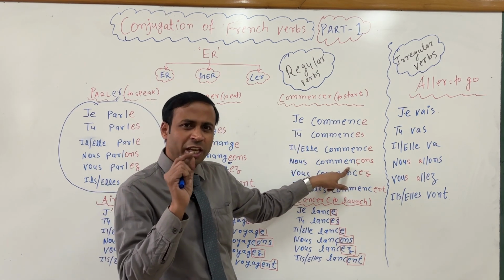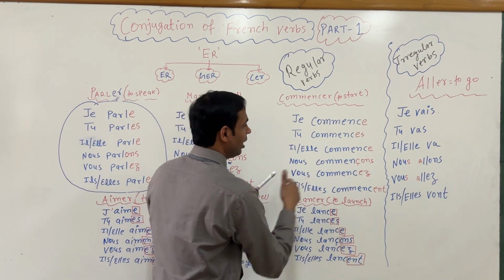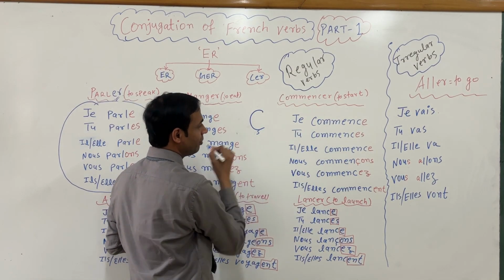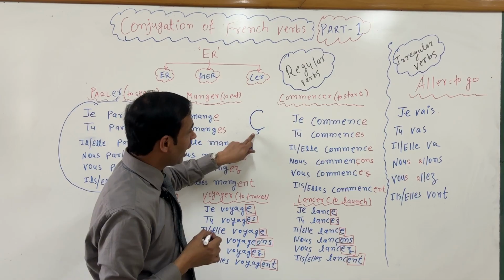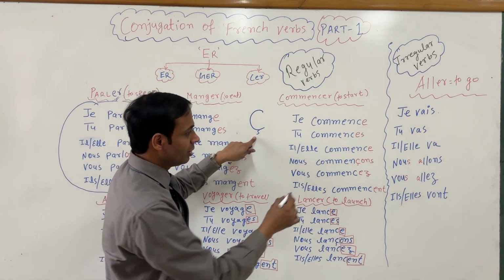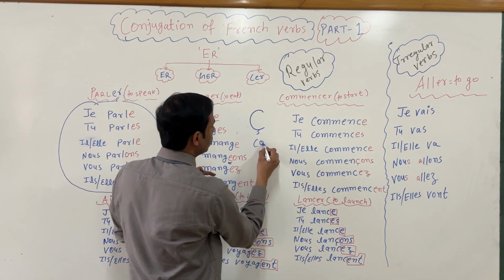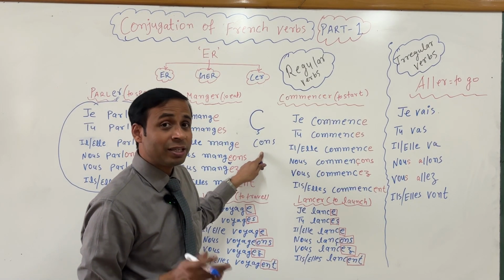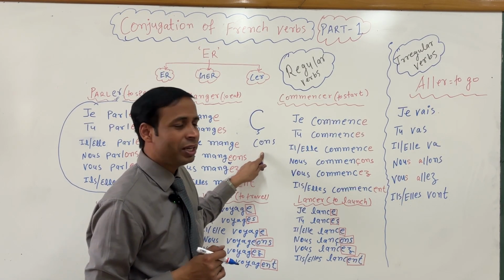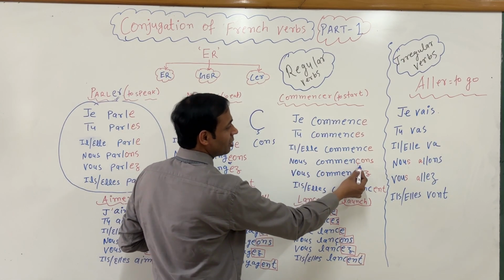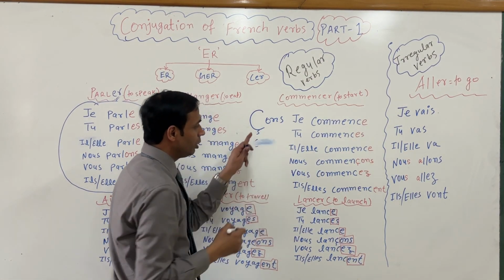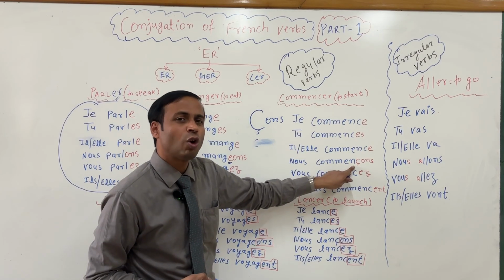Here a small change. What I have done here is I have written this C like this, with a cedilla. If you don't add this, then the sound will be like con, but that is wrong in French. The correct pronunciation, if you add this, is nous commençons.